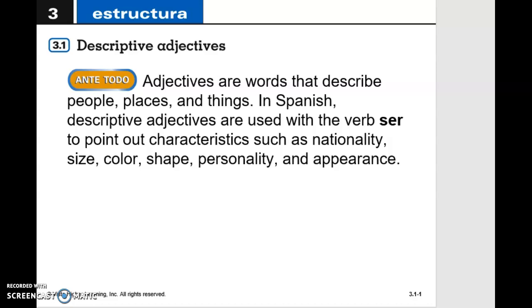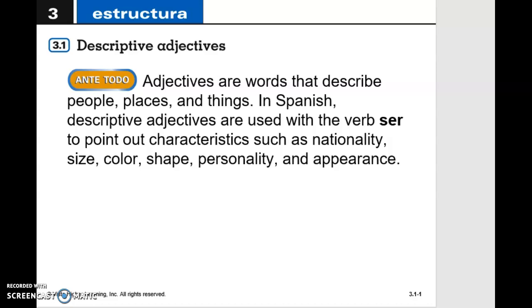So in the previous unit, we saw the difference between ser and estar, and both of those verbs mean to be, although they are used in different situations. So I mentioned before that ser is something that is related to a characteristic that is a little bit more permanent, and estar is something that we can consider temporary.